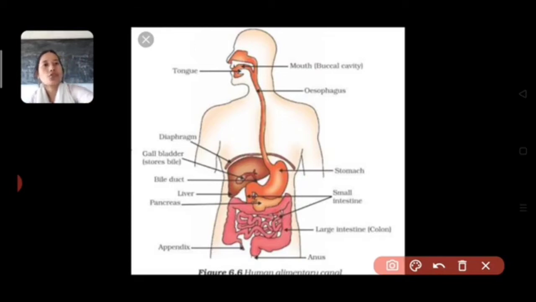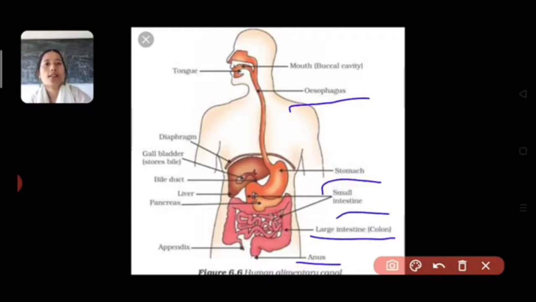Then you have the esophagus, also referred to as the food pipe, and then you have the stomach, small intestine, large intestine, and then the anus. Like I told you, you have associated digestive glands: the liver, pancreas, gastric gland and salivary gland. All those are your associated digestive glands.